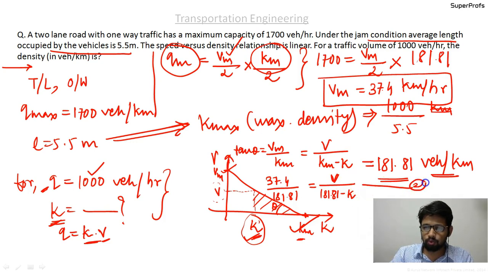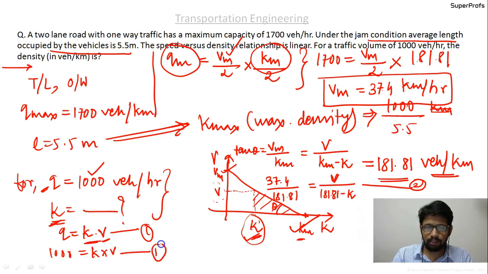This is equation number 2 and this is equation number 1, where we can write 1000 equal to K into V, that is equation number 1, and solving these two we will get the values of K and V.